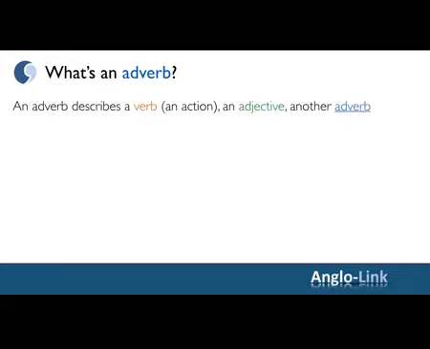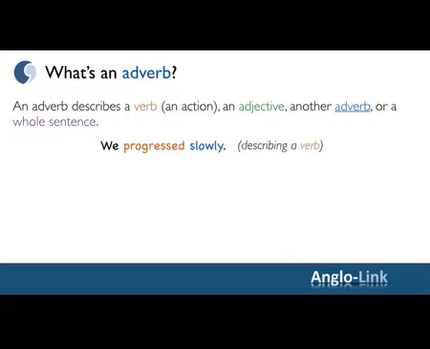Right, let's look at adverbs. What's an adverb? An adverb describes a verb, an action verb, or an adjective, or another adverb, or even a whole sentence. For example, we progressed slowly. Slowly describes progressed. He is an incredibly amazing cook.